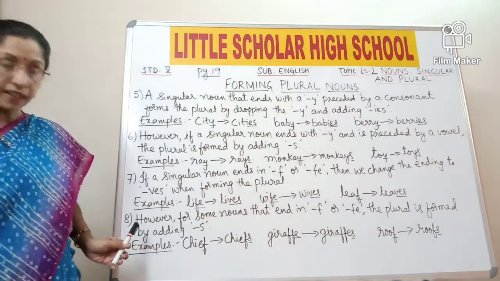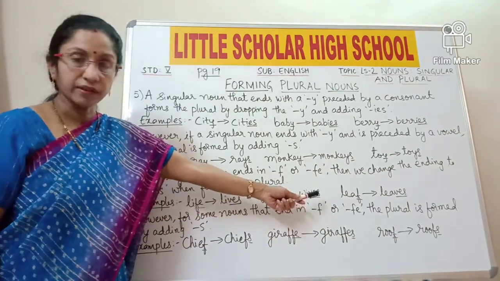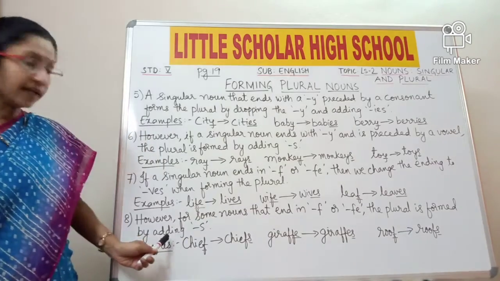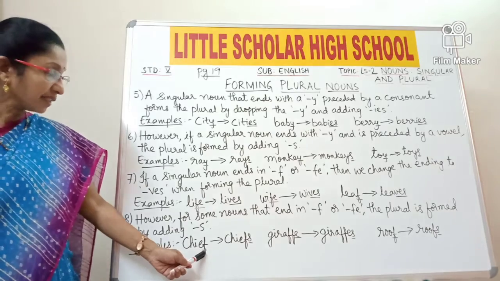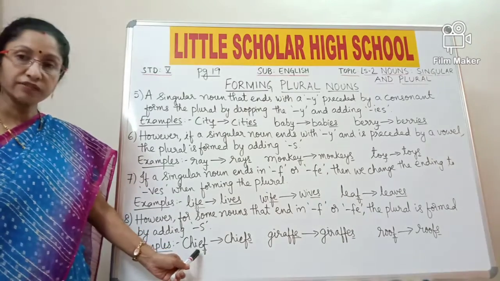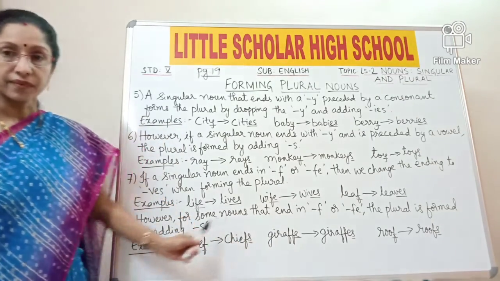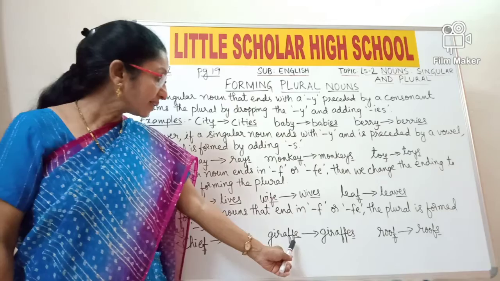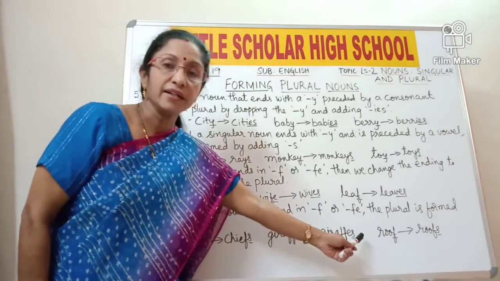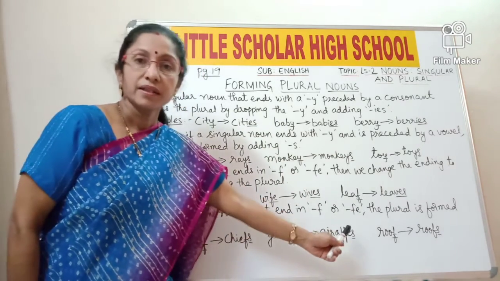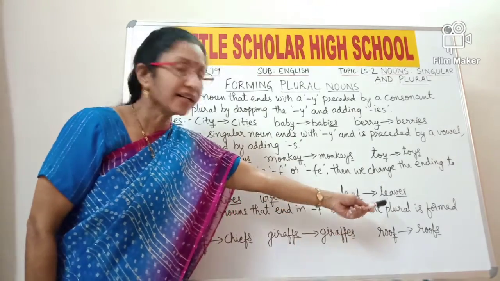Now look at point 8. However, for some nouns that end in f or fe, the plural is formed by adding only s. Examples, chief. The last letter is f here. So to make the plural of chief, you just have to add s at the end of chief. It becomes chiefs. Giraffe. It is ending in fe. So you just have to add s at the end to make the plural of giraffe. It is giraffes. Roof. It ends with the letter f. Just add s at the end.